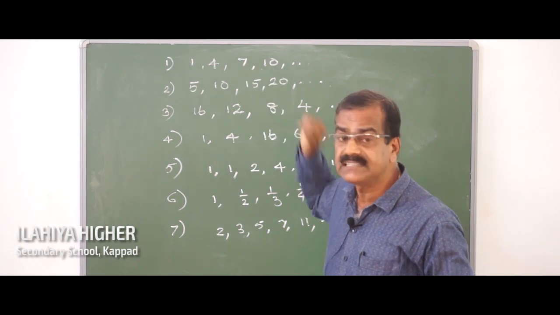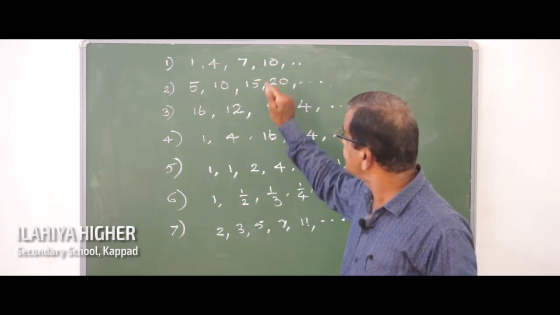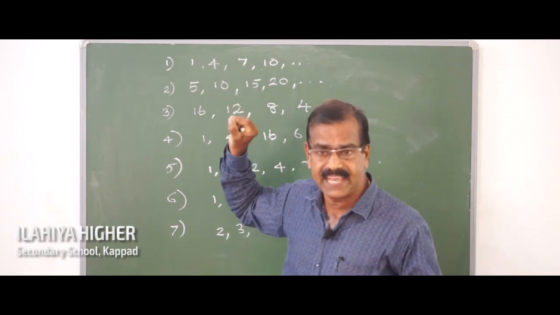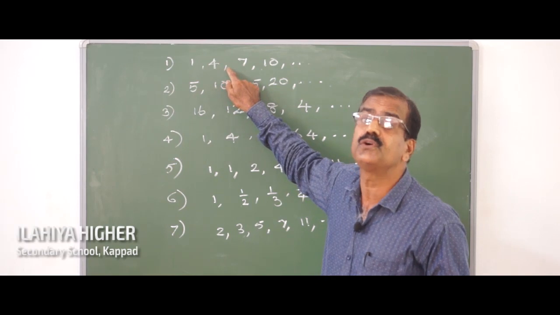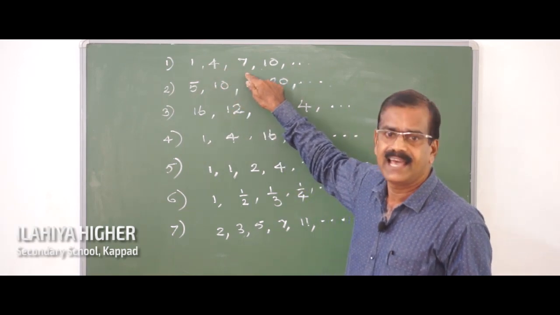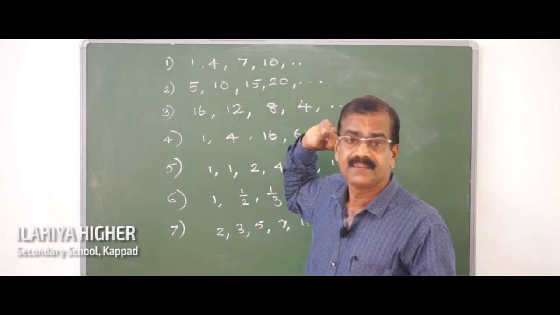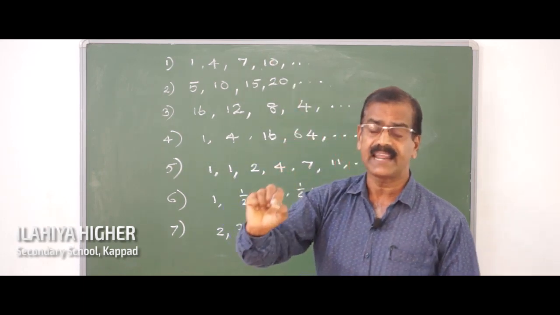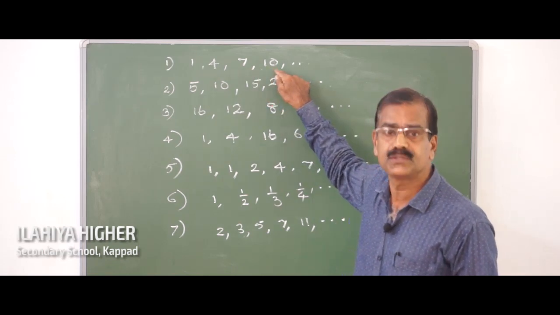And what about the third term? You know, the third term is 7. And 7 is got by adding 3 to the second term, 4. And again, to get the fourth term, 10, again 3 is added to the third term.